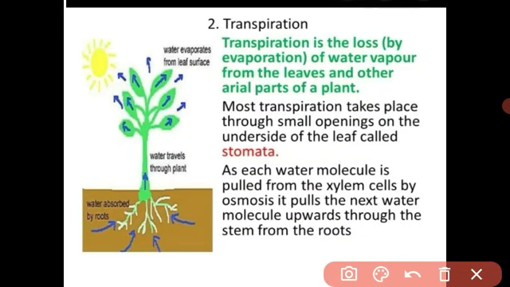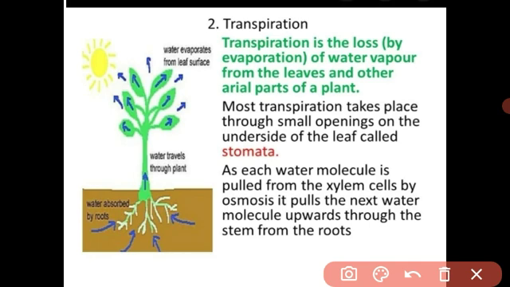You know that on the surface of the leaf there are stomata. It is an opening. During the daytime, while the stomata are open, the plant loses water as water vapor through the stomata. It is called stomatal transpiration. On the woody stem there are lenticels. They are permanent openings present on the stem. The plant also loses water through the lenticels. This is called lenticular transpiration, and there is also cuticular transpiration.